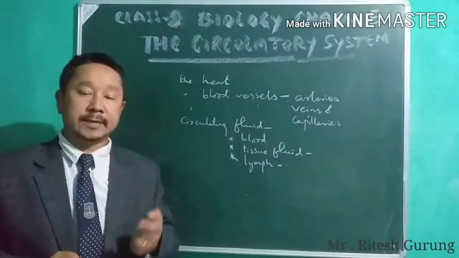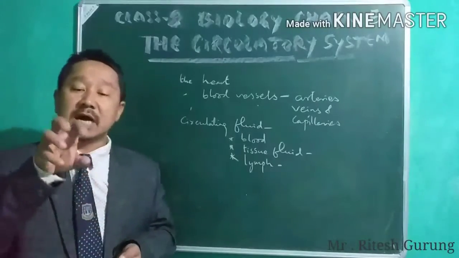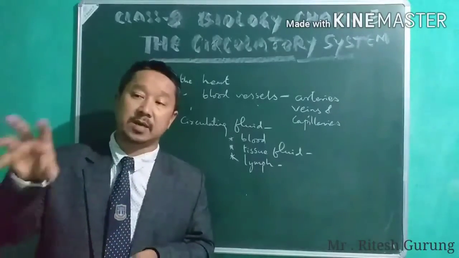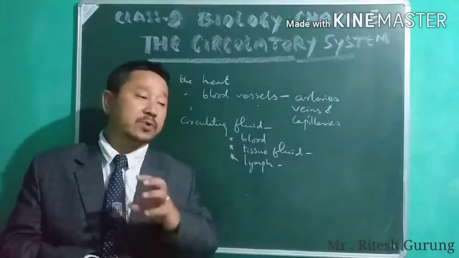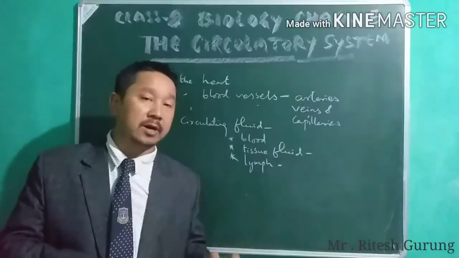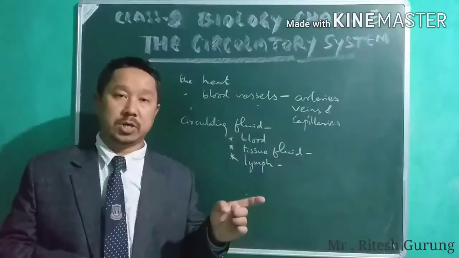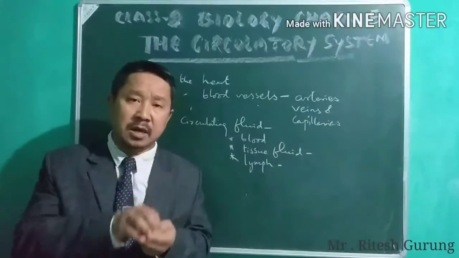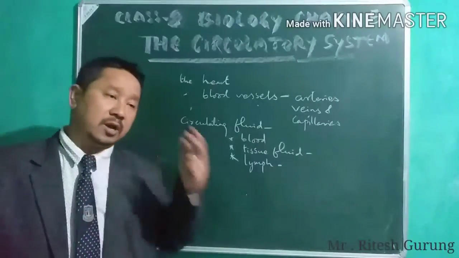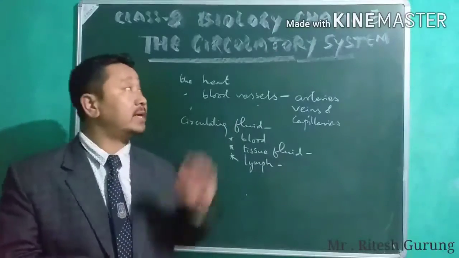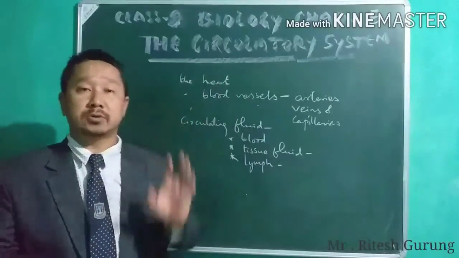Then it is taken to the cells, where it is utilized for oxidizing the food to release energy, which is called respiration. Then after the respiration, carbon dioxide is again collected by hemoglobin and brought back to the lungs, and from the lungs it is thrown out. So this taking from the lungs to the cells and from the cells to the lungs and out is again done by the circulatory system.